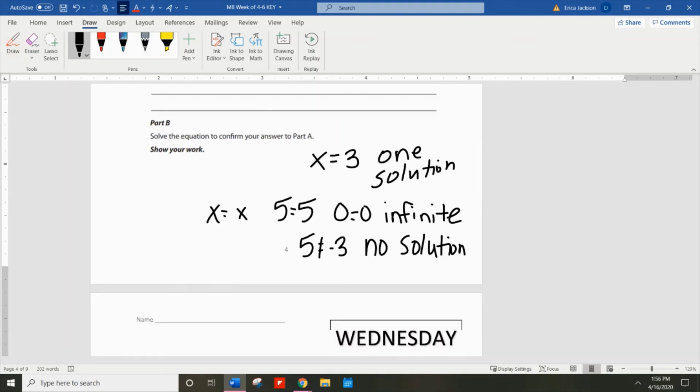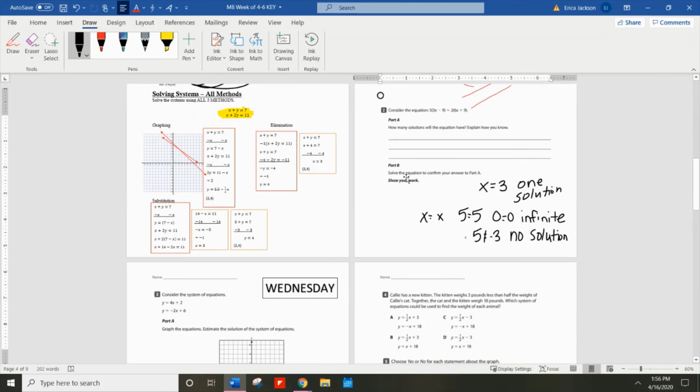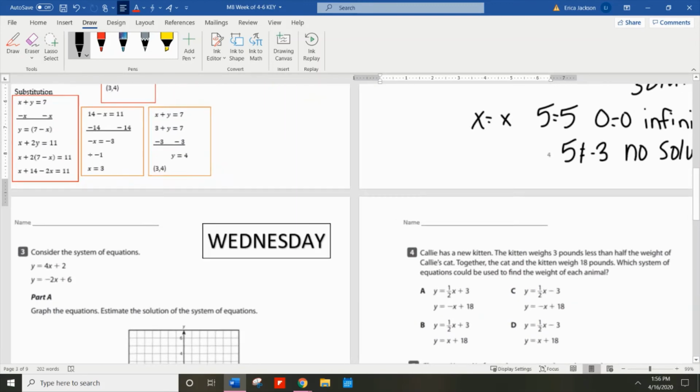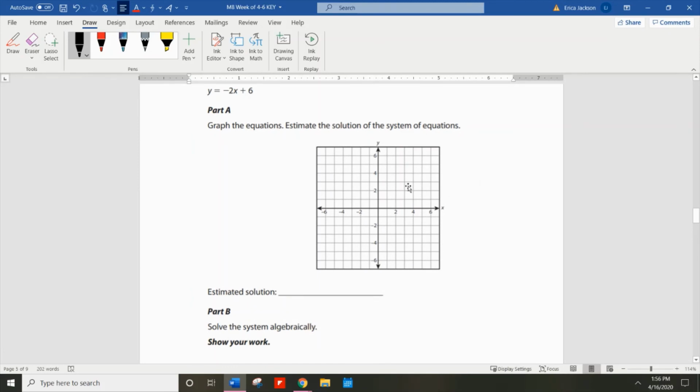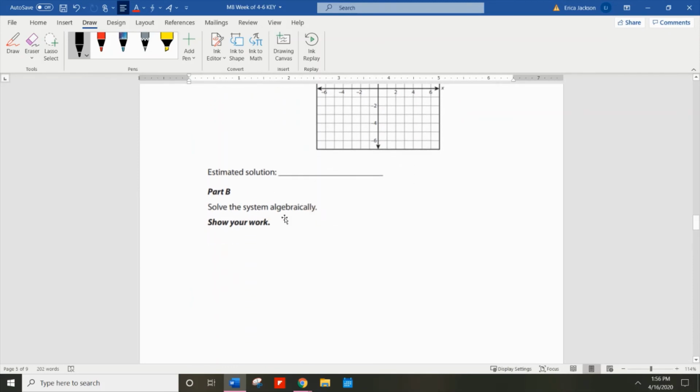Okay? That's a lot of this work that you are working on for this week. We've got some more solving by graphing. Now, if it says solve the system algebraically like it does here, all that means is that you either have to solve it by using the elimination method or the substitution method. It doesn't matter which method you choose, but algebraically means one of those methods.